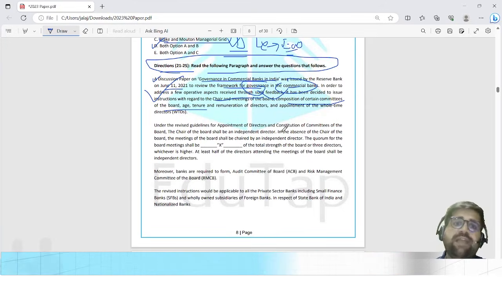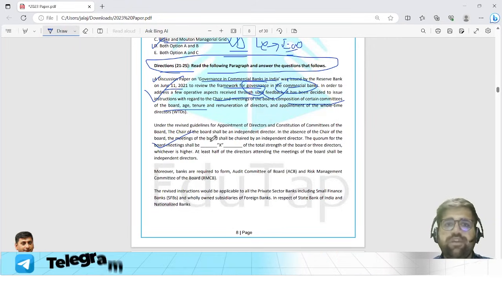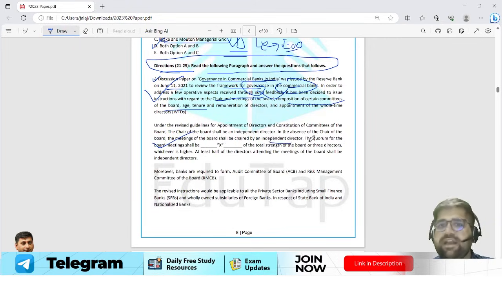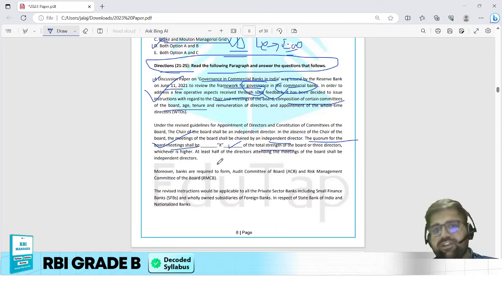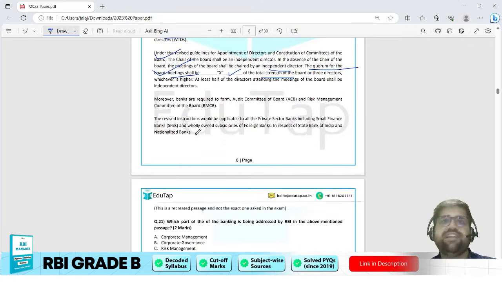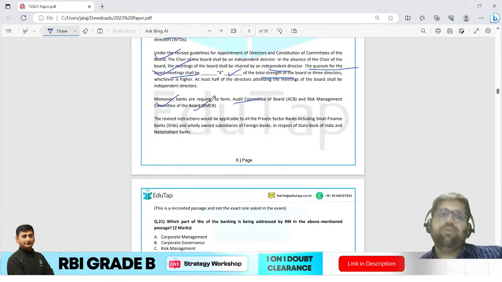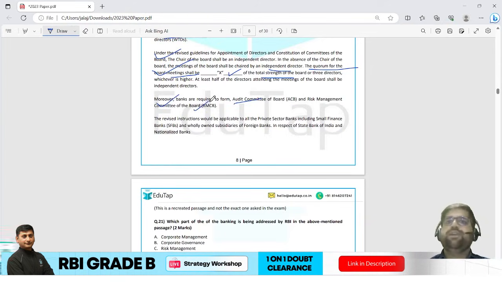If you read the entire paragraph, it also has one fill in the blank: in the absence of the chair of the board, the meeting shall be chaired by an independent director. The quorum of the board meeting shall be dash in the total strength of the board. That we have seen, and we will address it once the question associated with it comes. Moreover, banks are required to form an audit committee and a risk management committee too. So the paragraph is introducing you to the audit committee and the risk management committee.